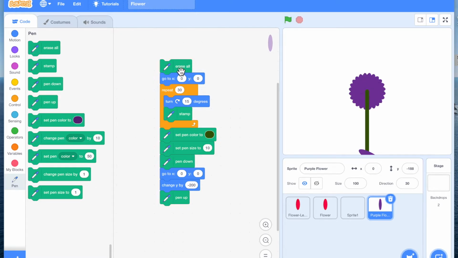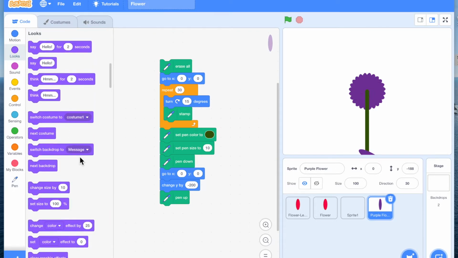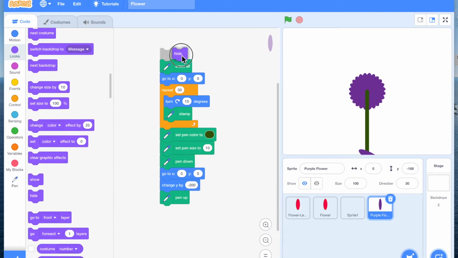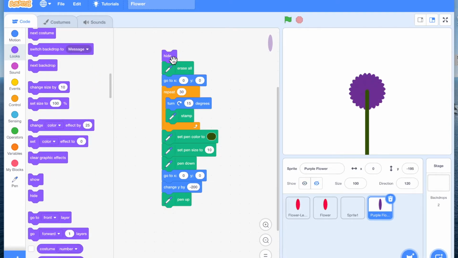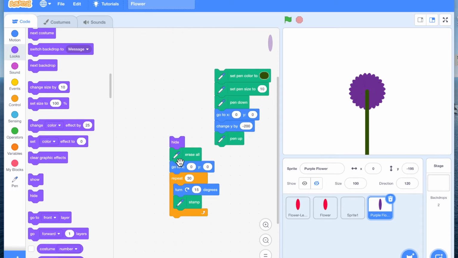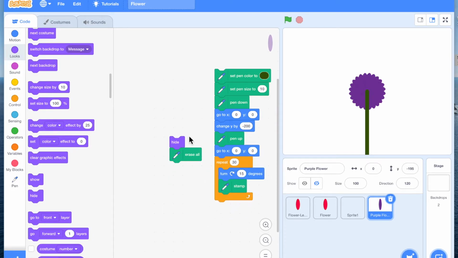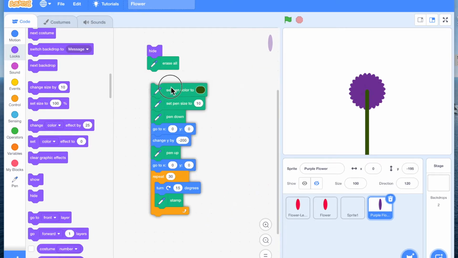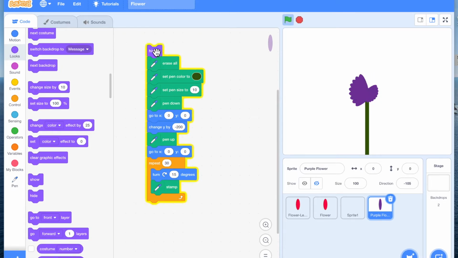Yeah, there it goes. Now it's also showing me that petal here, we don't want it. We don't want the costume to show up. So I'm going to just hide it here. Yeah, there you go. Now I want this line to be behind that petal, not in front. So let me take this code up and this down. I still want to hide it right in front. I want the erase all to be in the beginning.